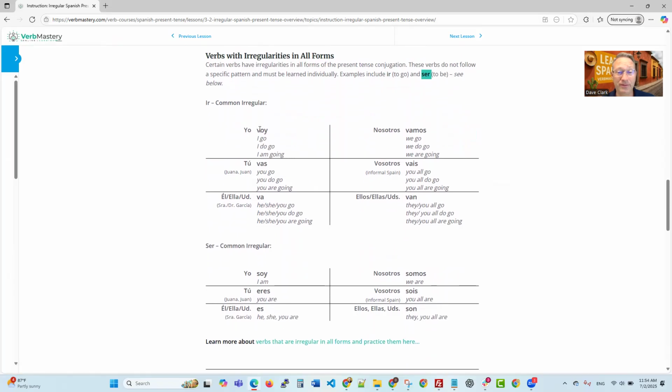Ir, it is a common irregular. Yo is voy, which means I go, I do go, or I'm going. Tú is vas, which means you go, you do go, you are going. Él, ella, usted va, which means he goes, she goes, or you go. Or he, she, you do go, or he, she, or you are going.